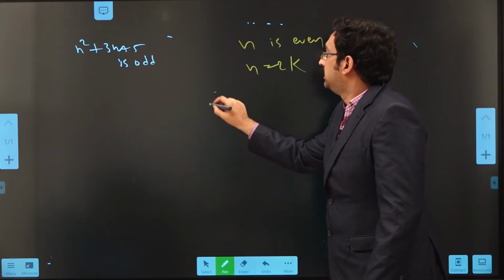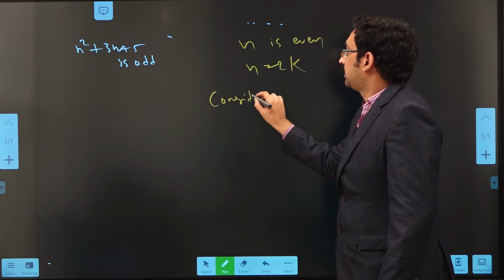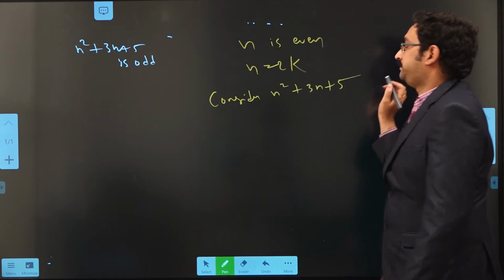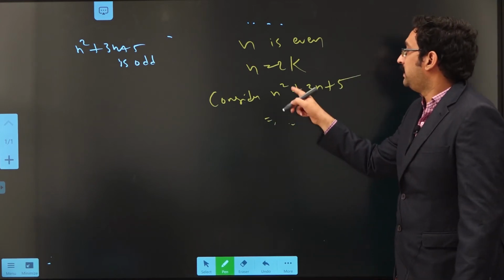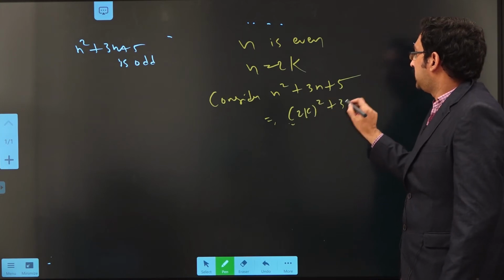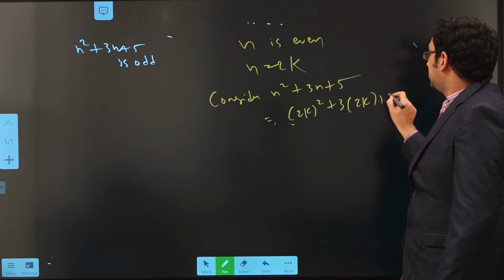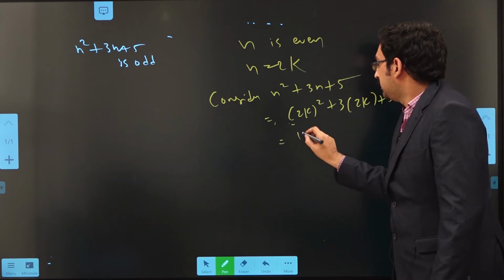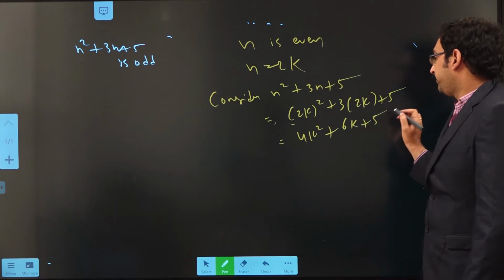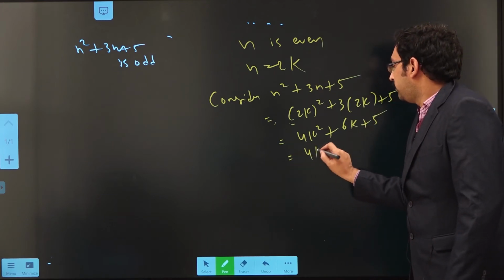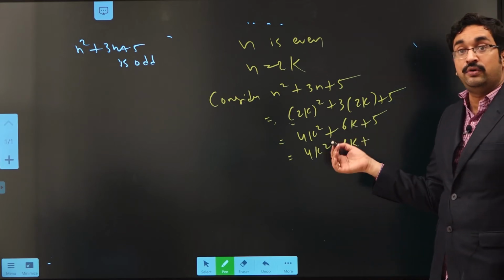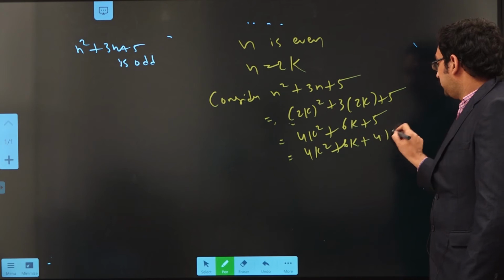Now consider n square plus 3n plus 5. In place of n, substitute 2k. So (2k) whole square plus 3 into 2k plus 5. That means 4k square plus 6k plus 5. That can be written as 4k square plus 6k plus 4 plus 1.